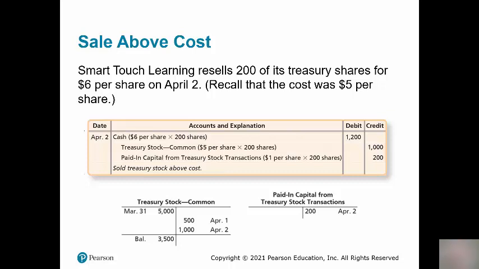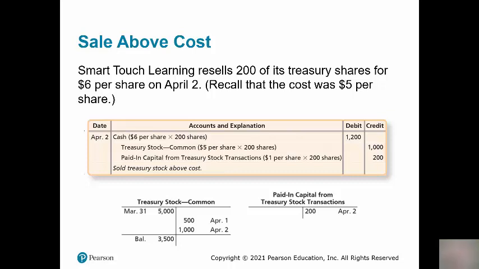Now the difference between the amount of cash, $1,200, and the credit to Treasury stock is going to be credited to paid in capital from Treasury stock transactions, and that amount is $200. The shares sold for $1 more than they were originally purchased for, so $1 times 200 shares.